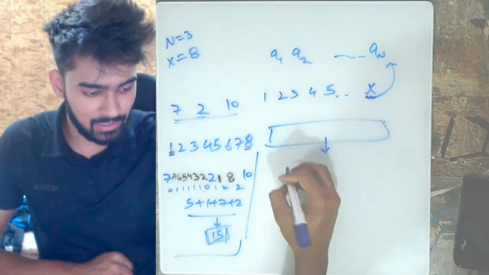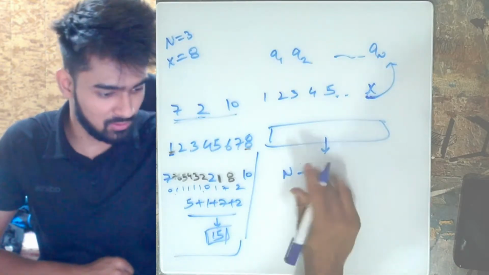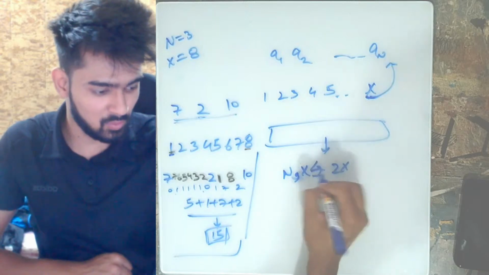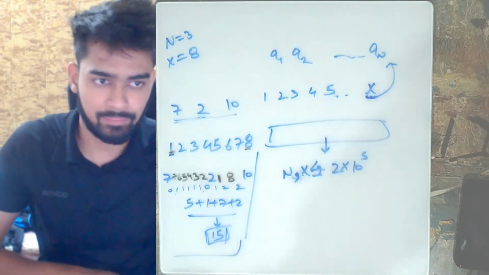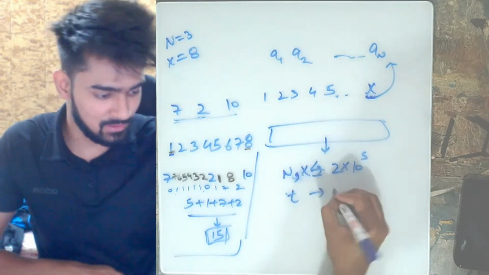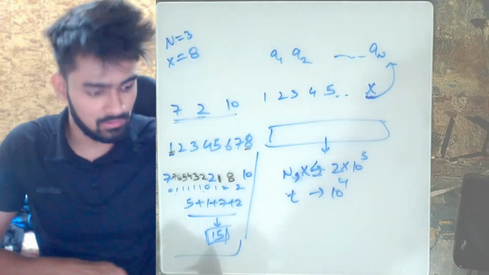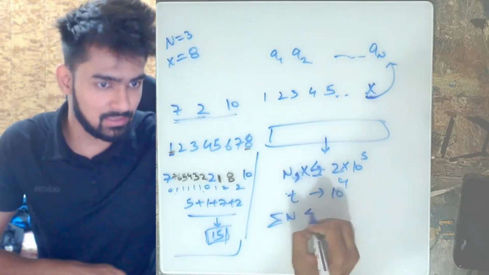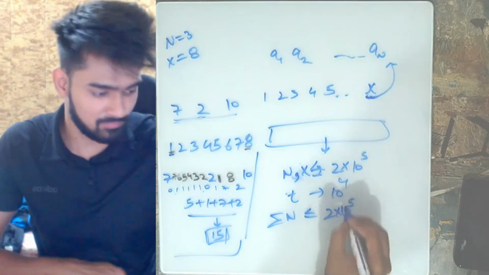But the issue is that both n and x are less than or equal to 2 into 10 to the power 5, you have up to 10 to the power 4 test cases, and it is given that the summation of n is less than or equal to 2 into 10 to the power 5.